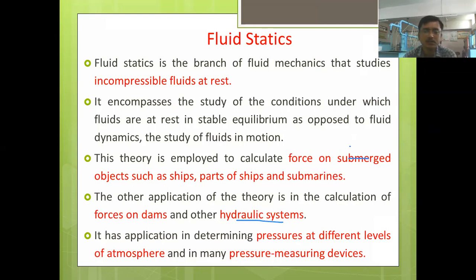Okay. So also it has the application in determining the pressure at different levels of atmosphere. So you know that around the surface of Earth, around our Earth, there is a layer of air or gases, and which is called the atmosphere.